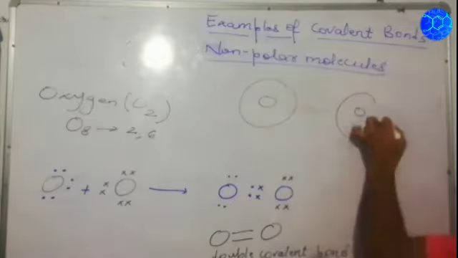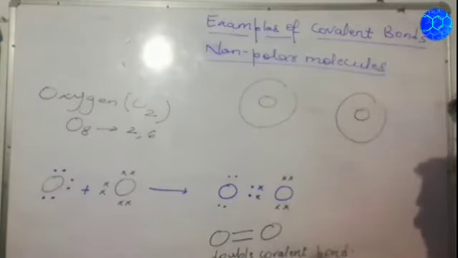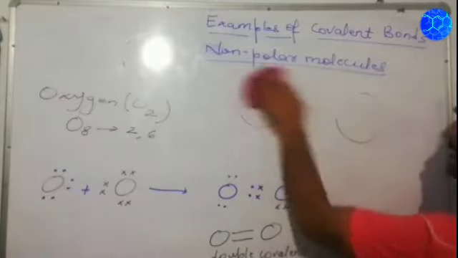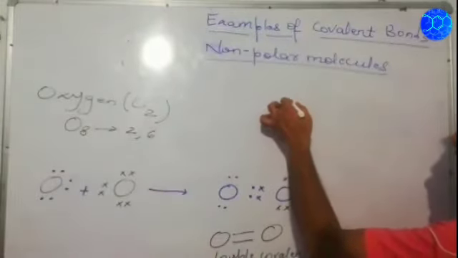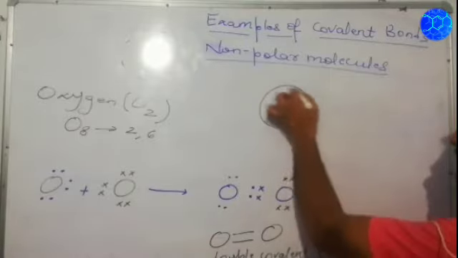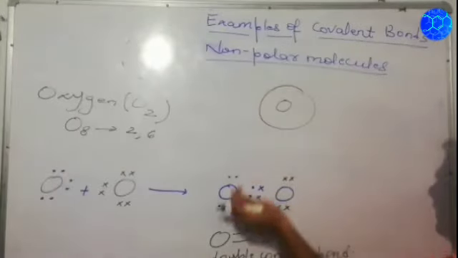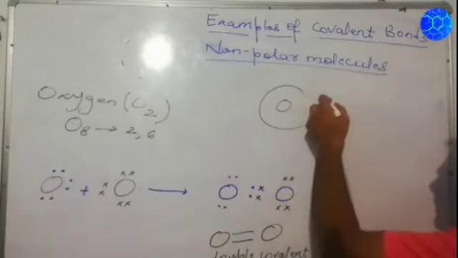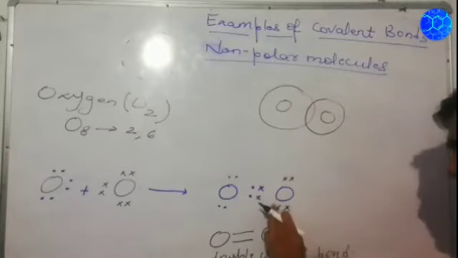Oxygen atom, right? Both have 6 electrons in the outermost shell. So what will happen in this condition? We can represent the 6 electrons, and they will overlap with the other atom of oxygen here.